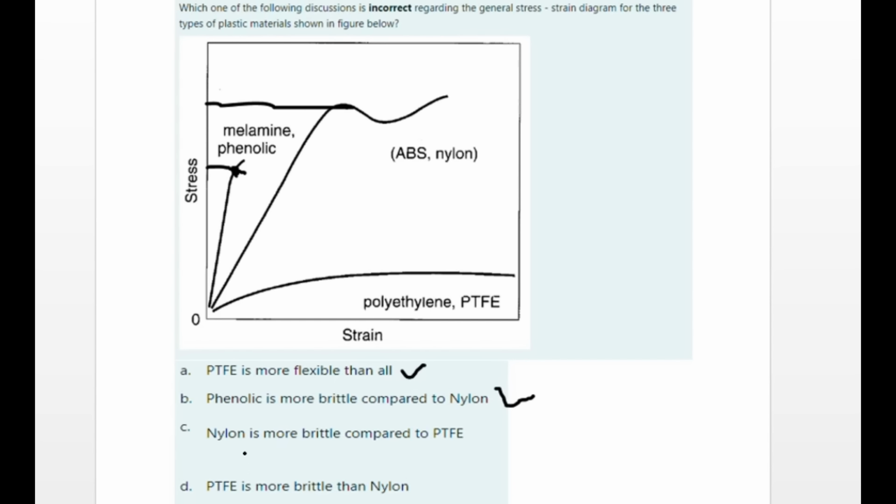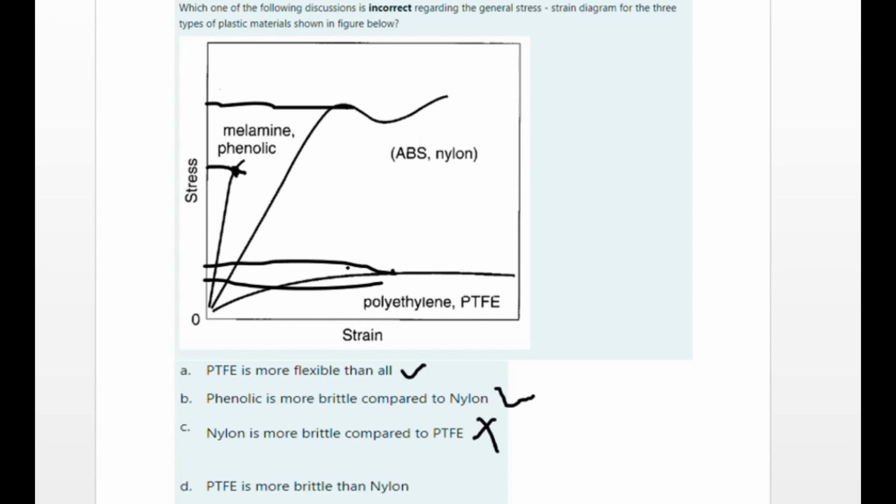The next, nylon is more brittle compared to polyethylene. This is an incorrect statement. When we compare the stress strain diagrams of polyethylene and nylon, polyethylene starts deformation at this point, but nylon starts deformation at this point.